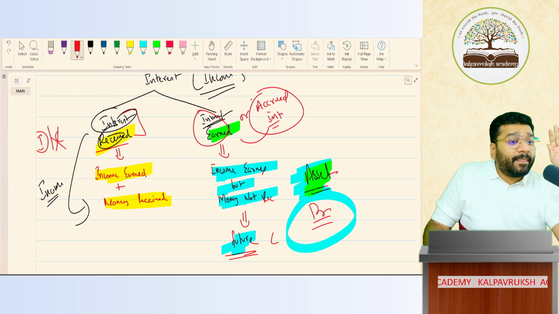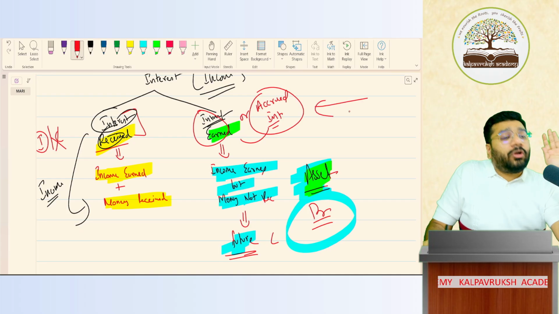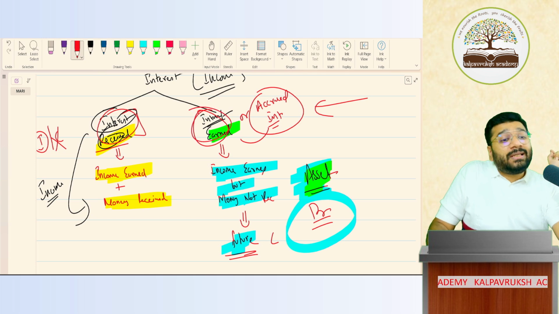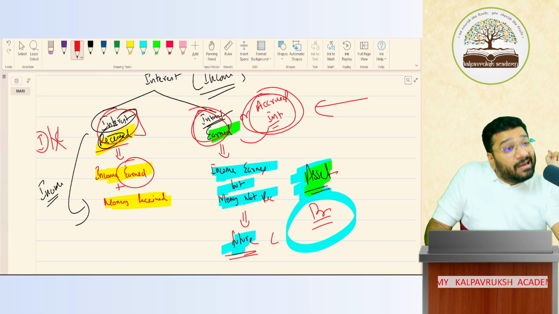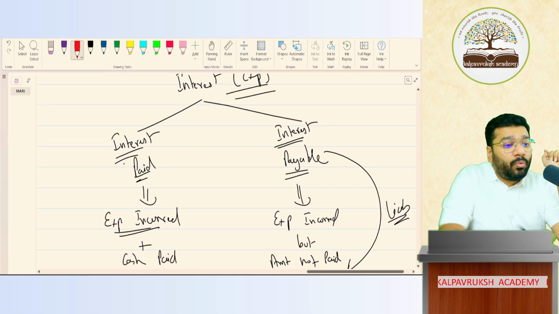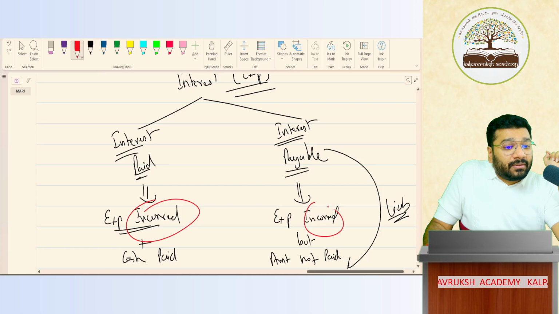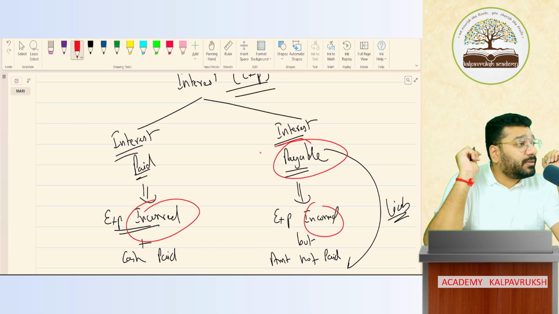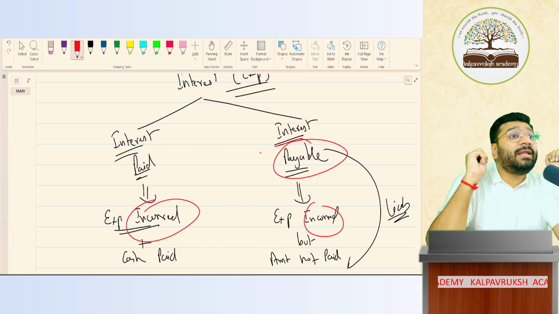Listen now. I have to do a lot of discussion on these items, in depth. This is not the right time to discuss. I'm only discussing the classification. What is meant by interest received? What is meant by interest earned? What is accrued interest? What is meant by earned? What is meant by incurred? What is meant by payable? In depth, I have to discuss. I'll discuss in two places: one in journal, second in final accounts.